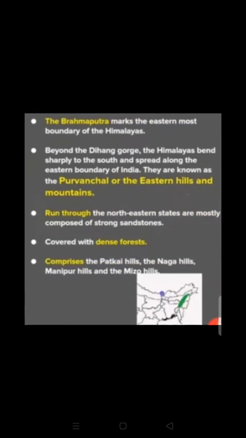Beyond the Dihang gorge, the Himalaya turn sharply to the south and spread along the eastern boundary of India. They are known as the Purvanchal, or the eastern mountains, covered with dense forest. They mostly run as parallel ranges and valleys and are composed of strong sandstones. The Purvanchal comprises the Patkai Hill, Naga Hill, Manipur Hill, and the Mizo Hill. In the next video, we will discuss the northern plain of India.